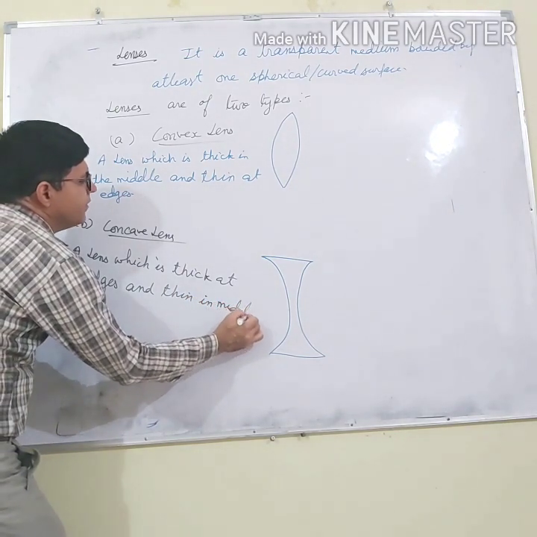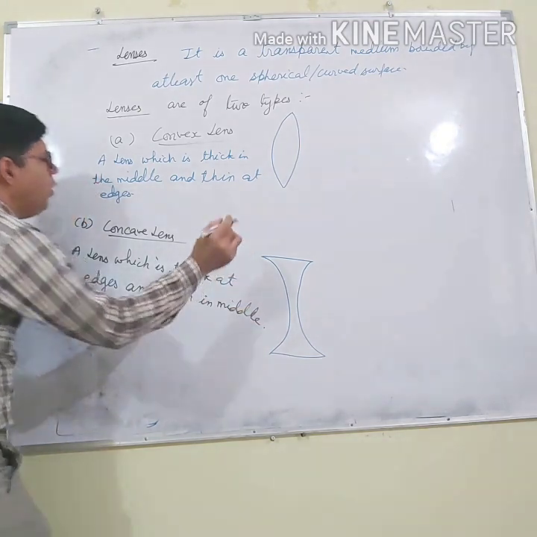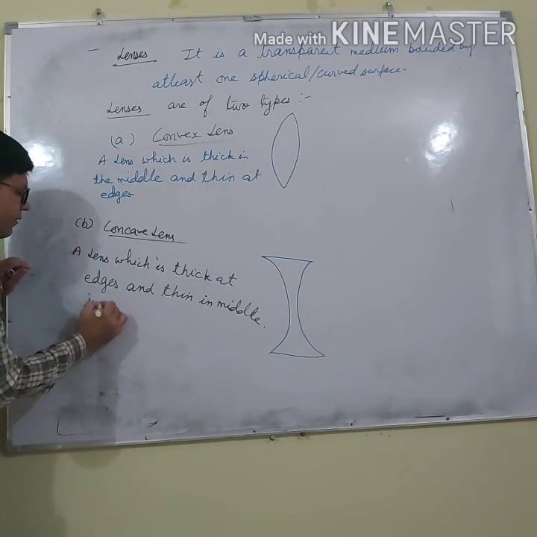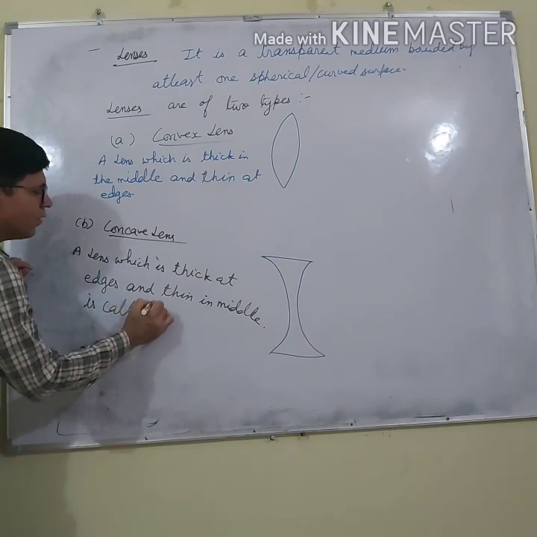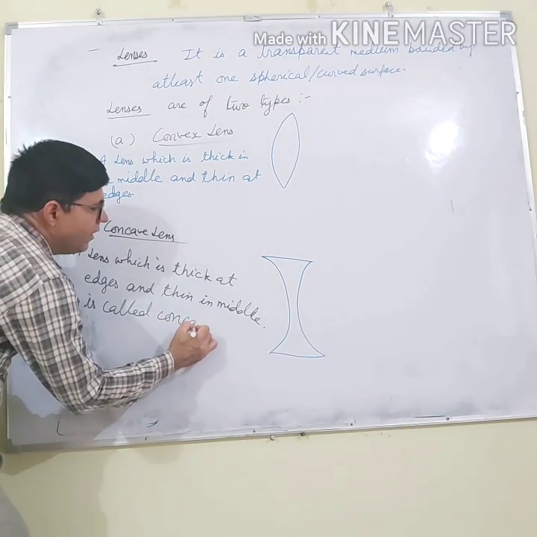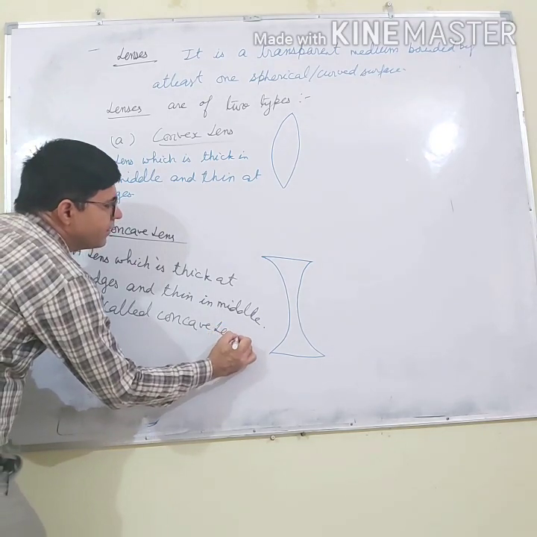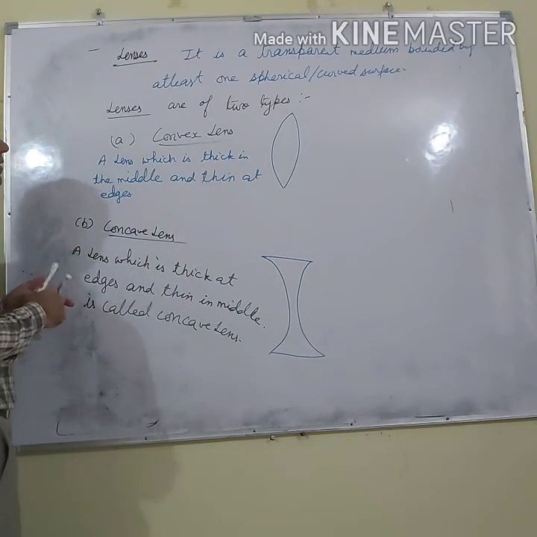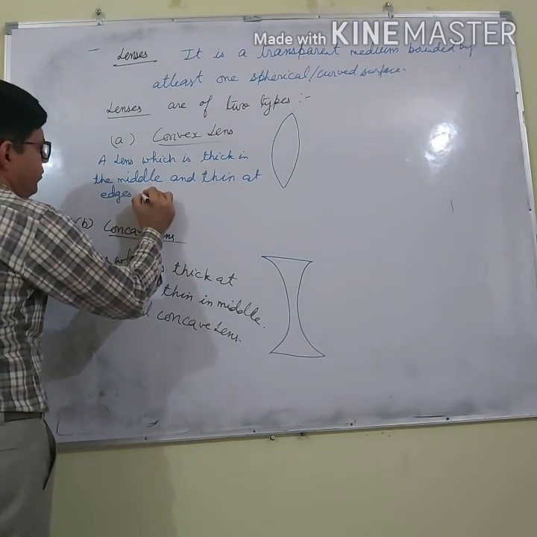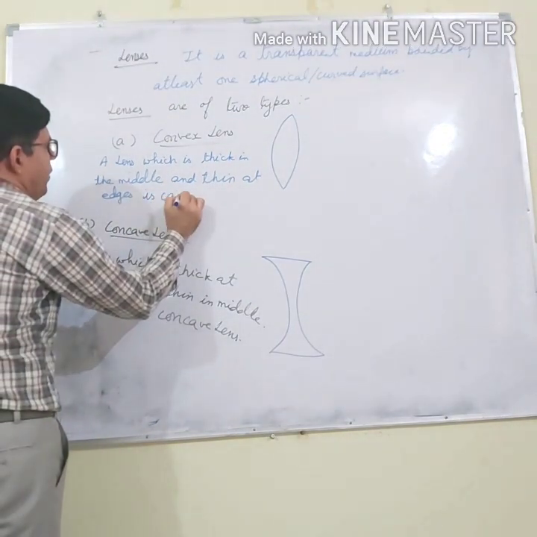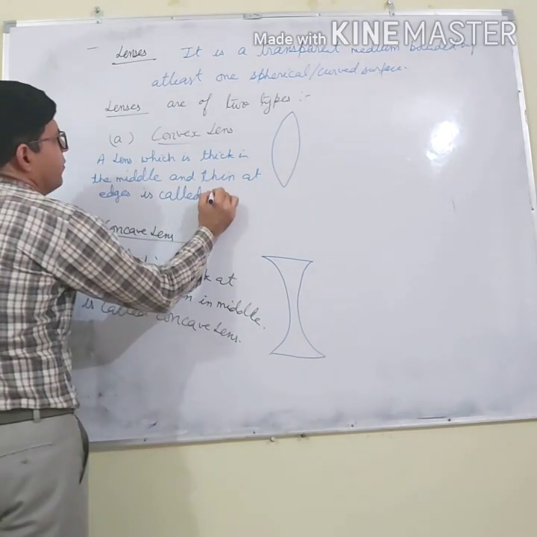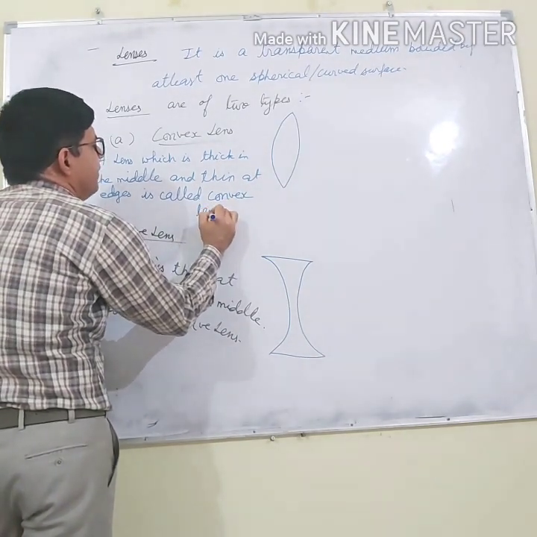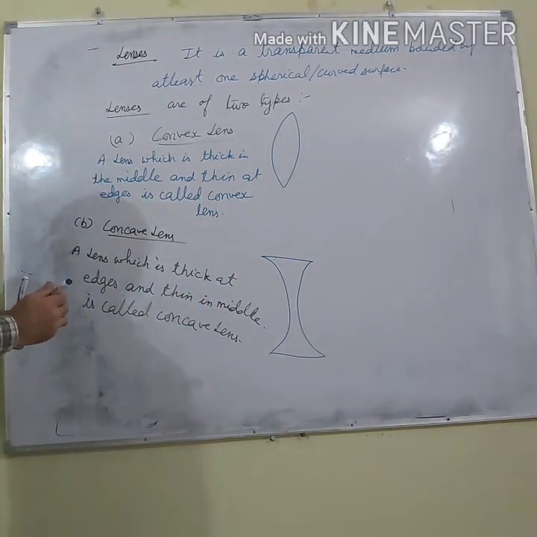So this lens is called a convex lens, and this one is called a concave lens.